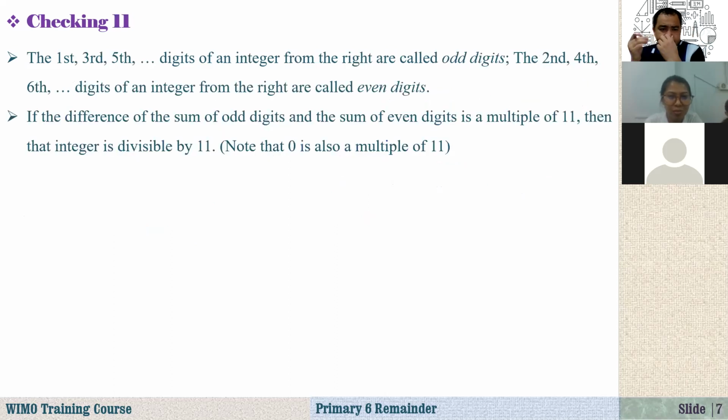Now checking 11. This is also a little bit different, but not so difficult. The first, third, fifth.